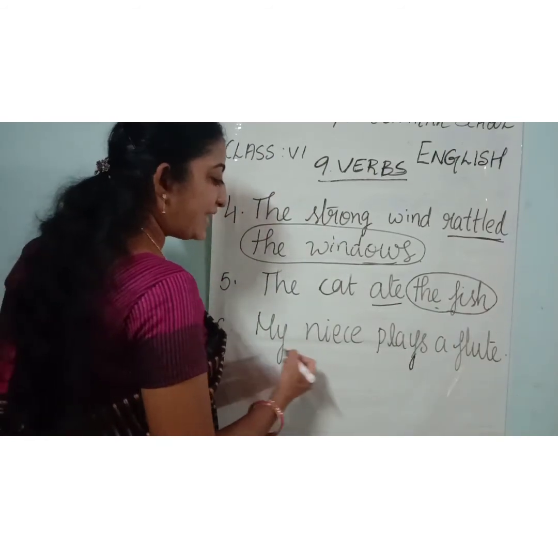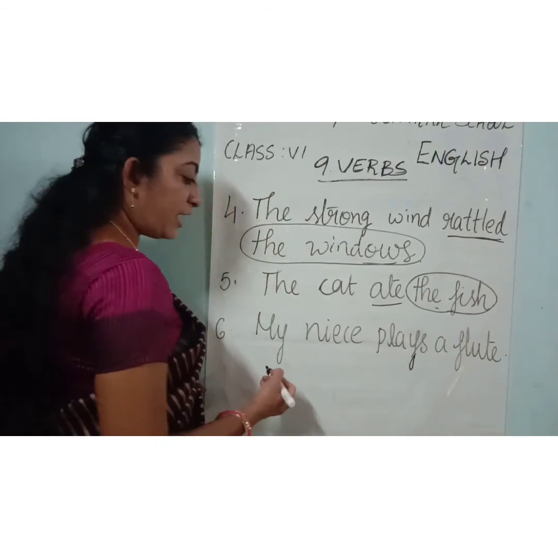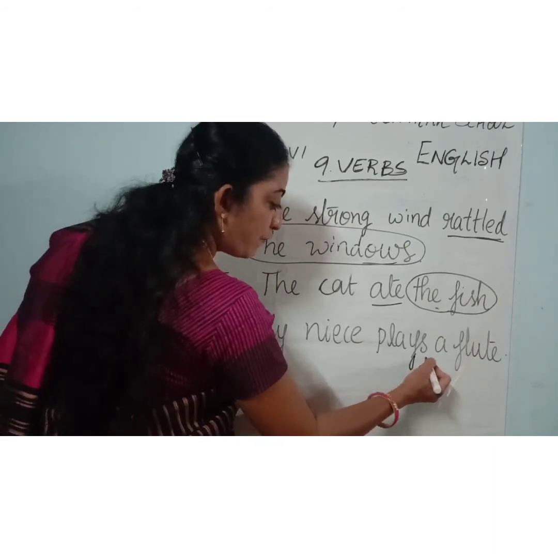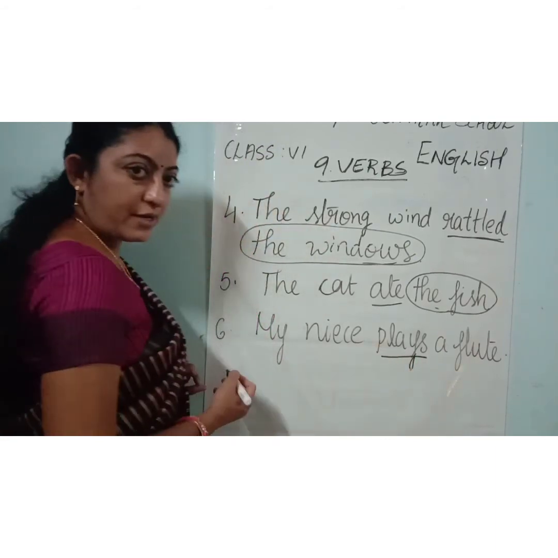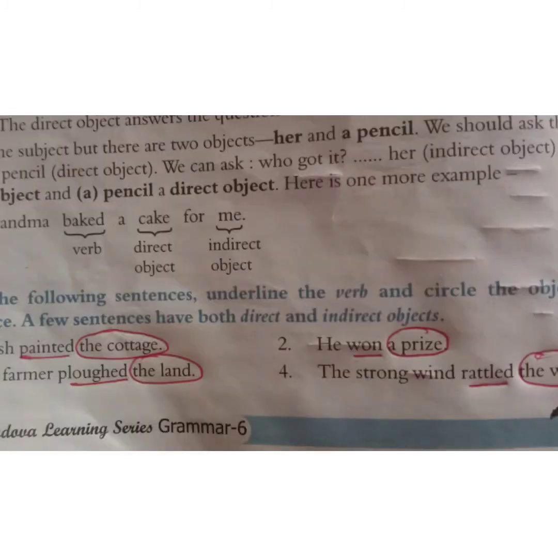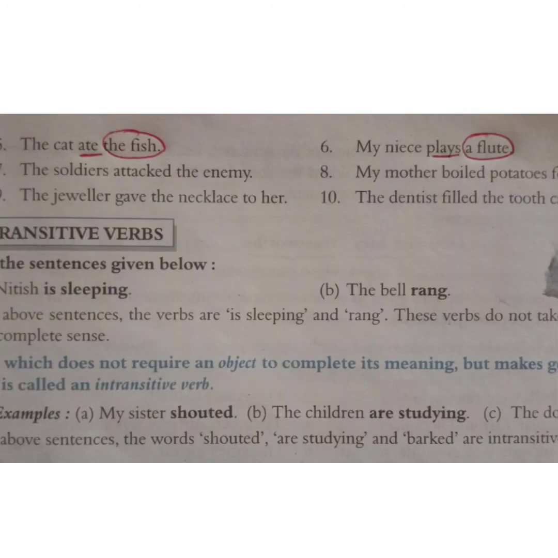Now, sixth one. My niece plays a flute. So, what is the verb here? Yes, plays is the verb. And what is the object? What did my niece play? Yes, a flute. A flute is the object. And there are 4 more questions in this exercise.